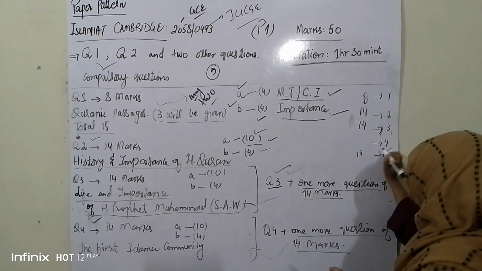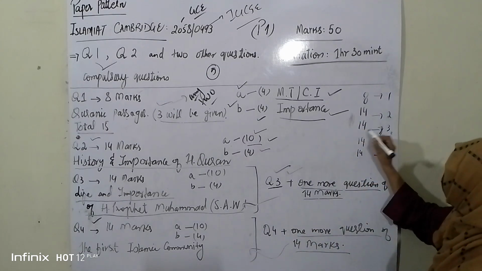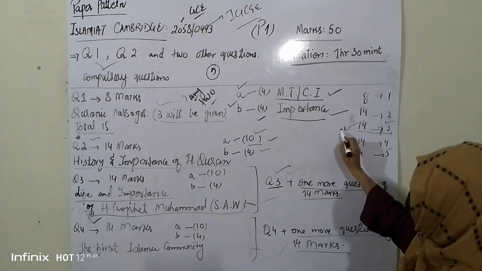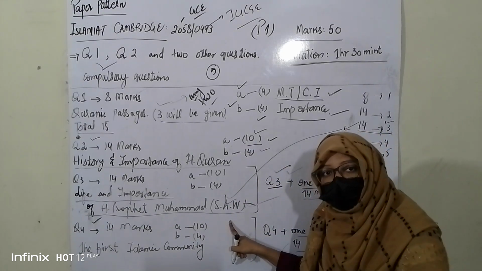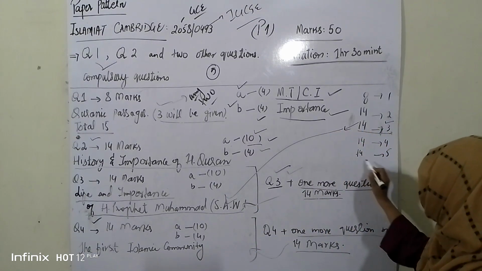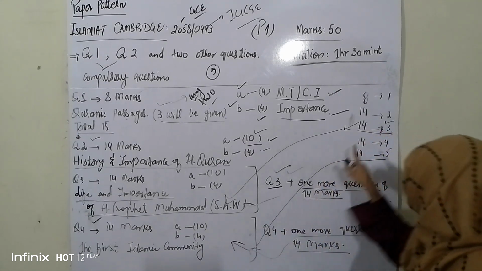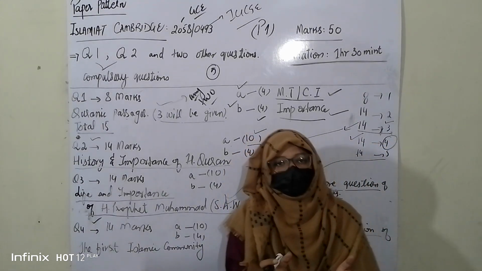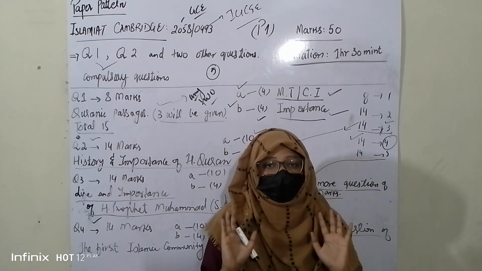What about the question number 4? It is also of 14 marks, but see, this question number 3 is going to be asked from chapter Life of Holy Prophet. That is done. One question from this chapter. Similarly, one question, that is question 5, one question will definitely be from the first Islamic community. So this question number 4 that you are getting can either be asked from chapter Holy Prophet's Life or the First Islamic Community.